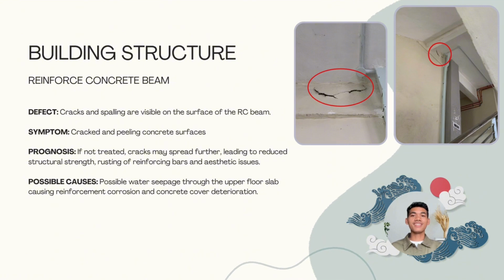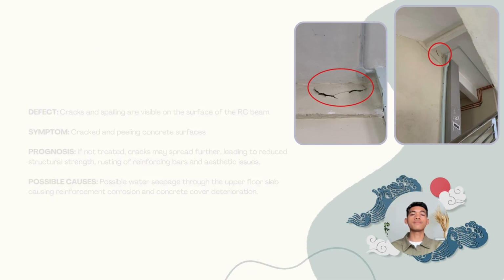Building structure. The element is reinforced concrete beam. The defect, crack and spalling are visible on the surface of the RCB. The symptom, crack and peeling concrete surface. The prognosis, if not treated, cracks may spread further, leading to reduced structural strength, rusting of reinforcing bars, and aesthetic issues. Possible causes, possible water seepage through the upper floor slab, causing reinforcement corrosion and concrete cover deterioration.